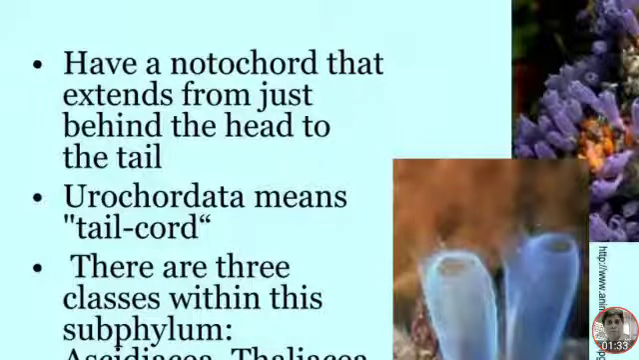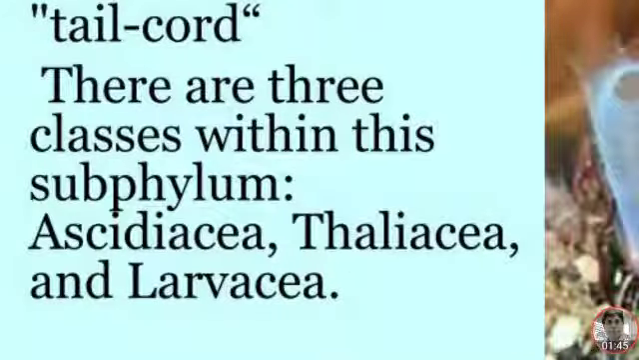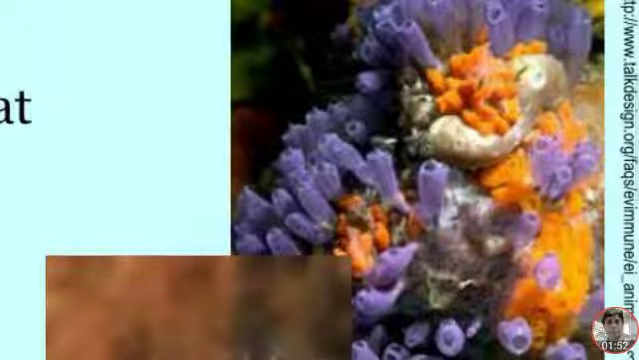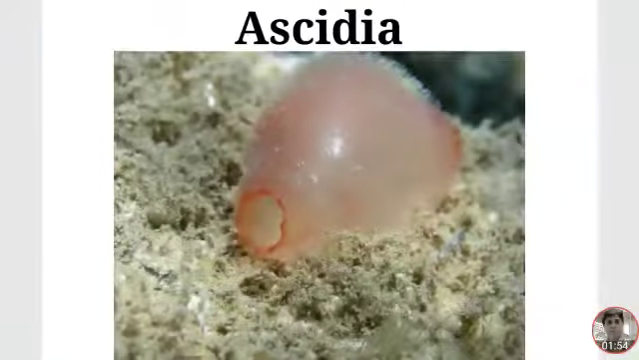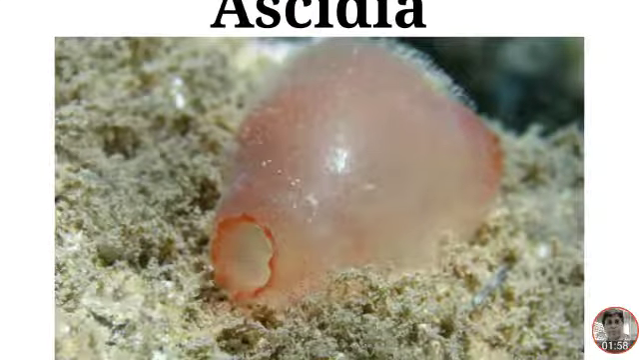Urochordates have a notochord that extends from just behind the head to the tail. Urochordata means tail cord; the cord is present only in the tail region. There are three classes within this subphylum: Ascidiacea, Thaliacea, and Larvacea. Urochordates. Ascidian, a kind of urochordate.